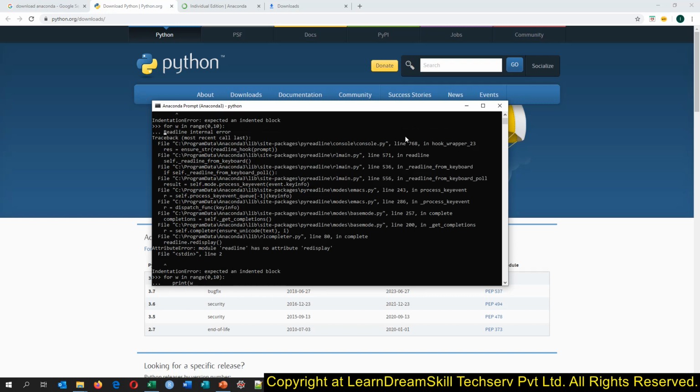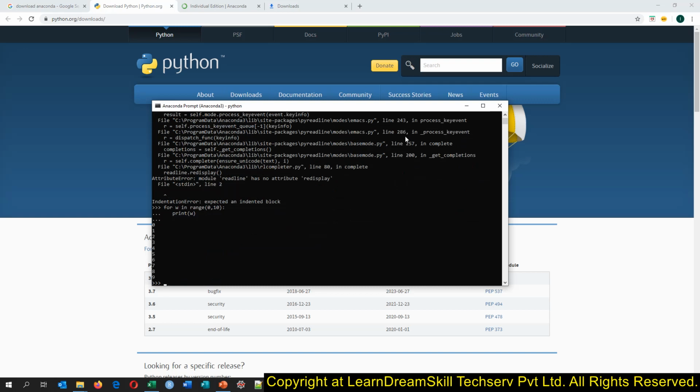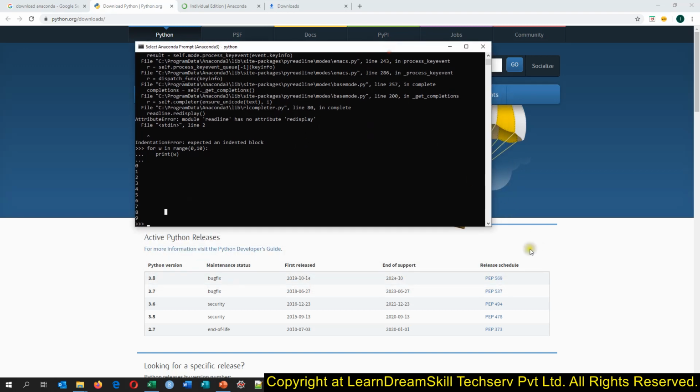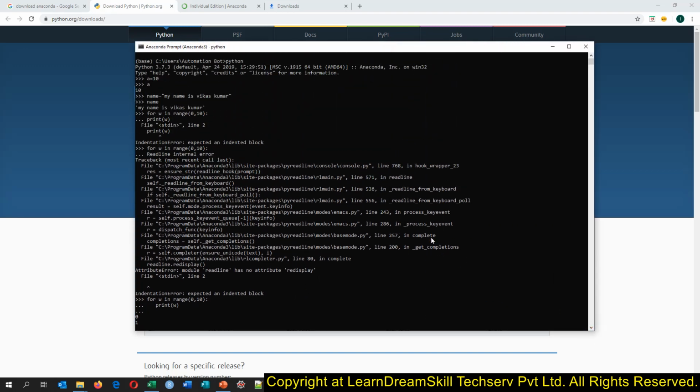Python is an indented language, so we will have to add the indentation. See, this way we have got values printed from 0 to 9. Whatever value we have written here as the end is excluded from the loop. This way we can run the code here, but working in this black window will be frustrating for you.